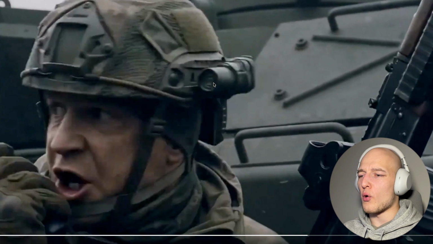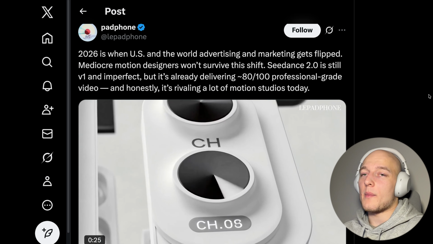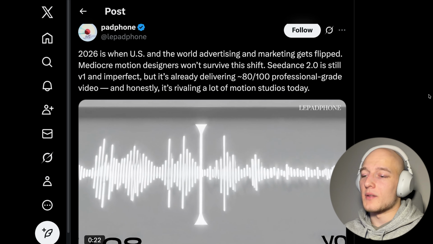But okay, I can show you a bunch more of these examples. I mean, I think you get the point. It's a pretty amazing model. The problem is that it's releasing in 2 weeks. So how do we get access to it today if you're not in China?